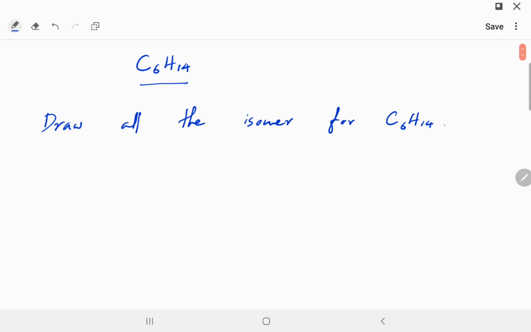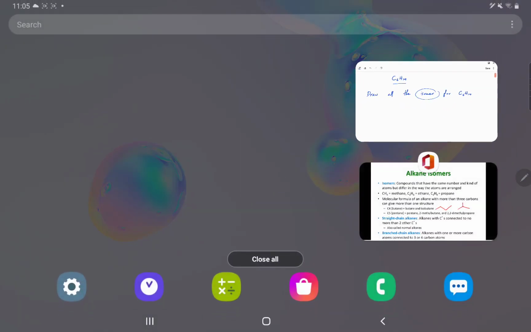Now we are going to learn how to answer a question of this type. To do that we need to understand the term isomer in more detail. So what I'm going to do now is define this isomer term in more detail, and then we will come back and take a look at this same exact question.